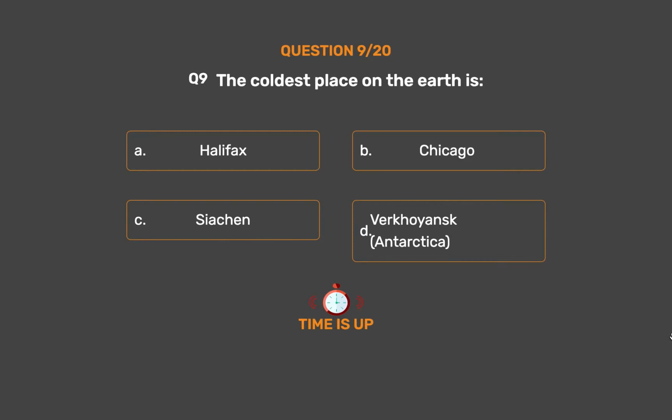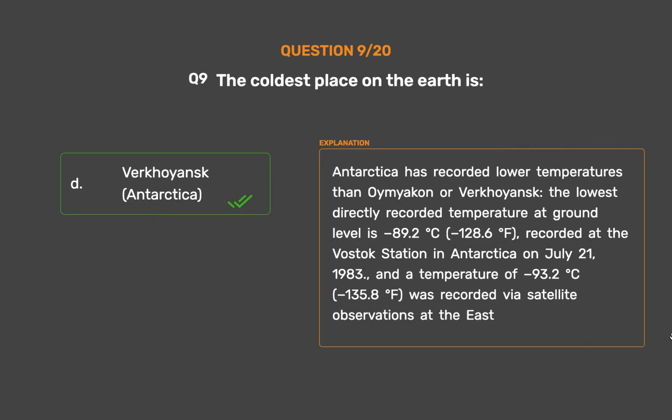The correct answer is Option D, Verkhoyansk, Antarctica. Antarctica has recorded lower temperatures than Oymyakon or Verkhoyansk. The lowest directly recorded temperature at ground level is -89.2 degrees Celsius, -128.6 degrees Fahrenheit, recorded at the Vostok Station in Antarctica on July 21, 1983, and a temperature of -93.2 degrees Celsius, -135.8 degrees Fahrenheit, was recorded via satellite observations in East Antarctica.